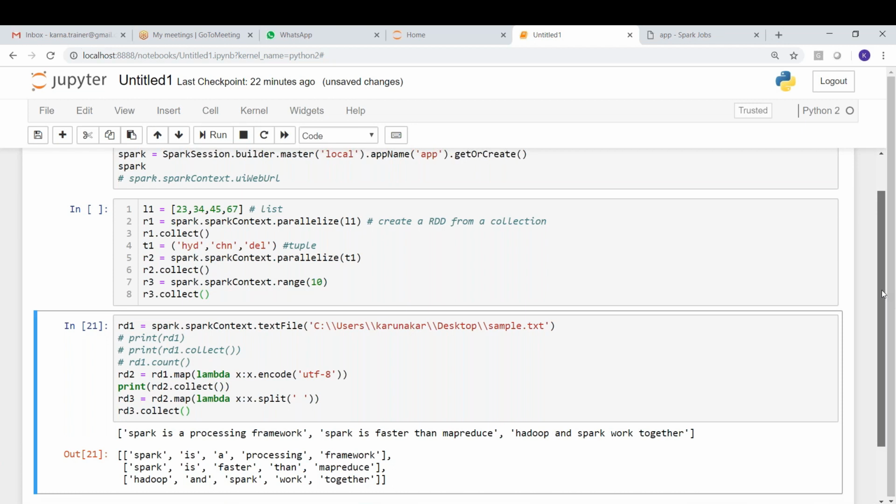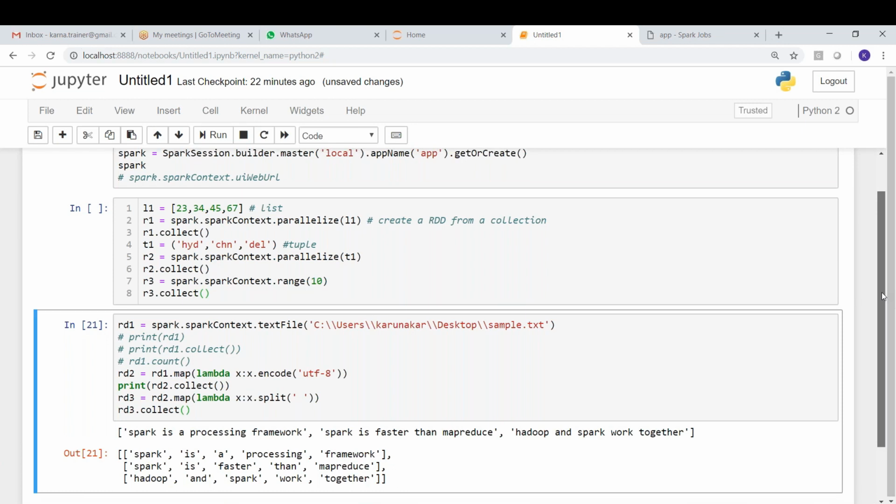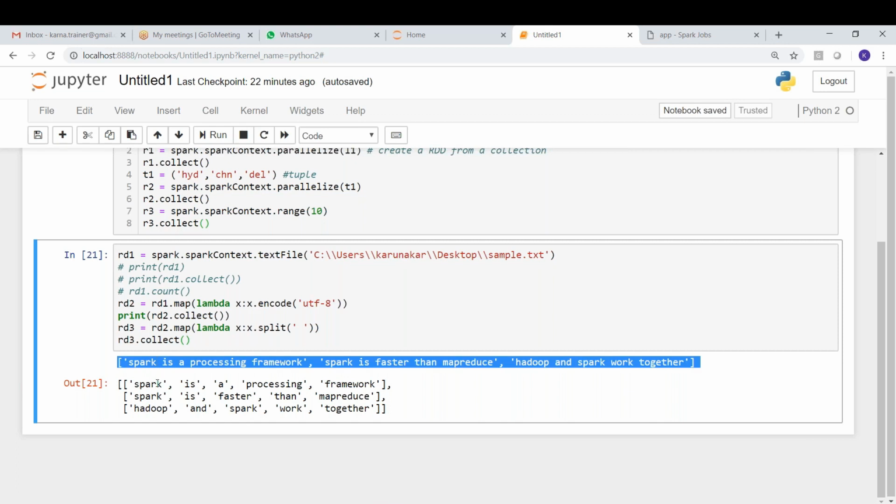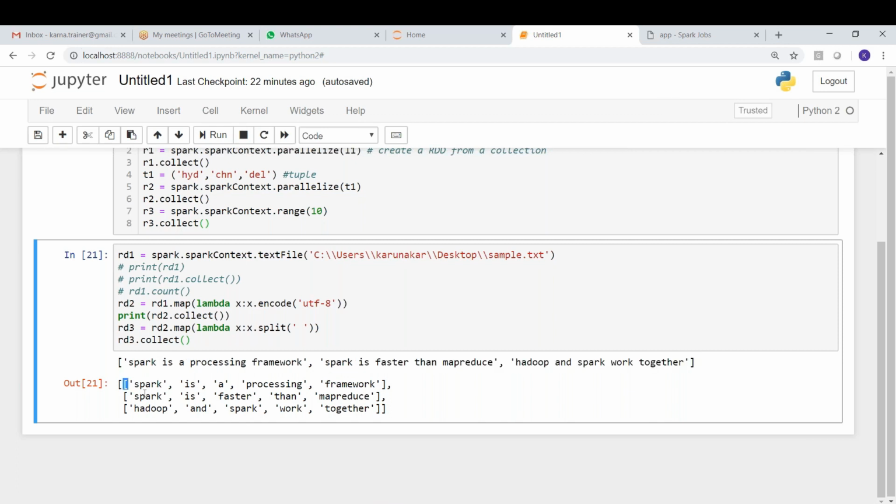We can see this now. This was rd2 before splitting, this is the result before splitting, and this is what we got after splitting. Before splitting every line is a string. After splitting, every string has become what? If you split this entire string by space, this will be one element, second element, third, fourth, fifth, totally five elements.